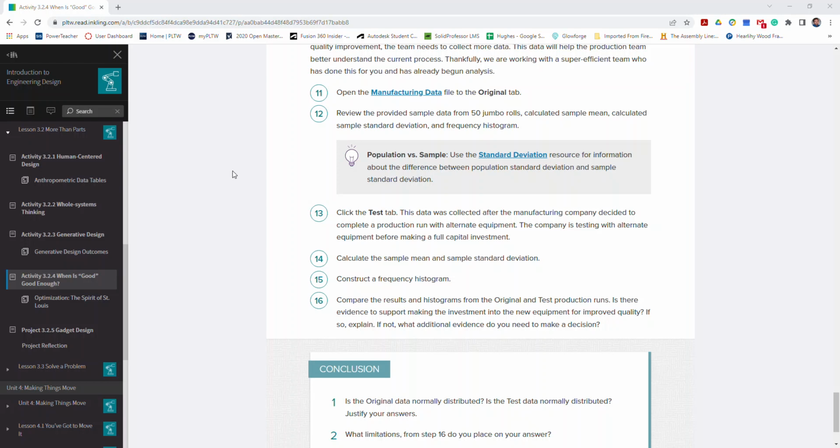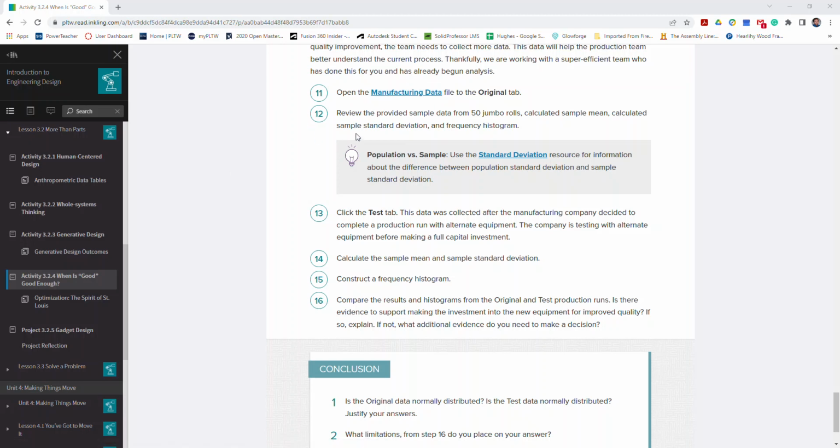In this video, we're going to take a look at activity 3.2.4, when is good enough? Here we're going to focus on steps 11 through 16, and mainly this video is going to focus on how to perform the Excel operations that we're going to have from the manufacturing data spreadsheet that's being provided.